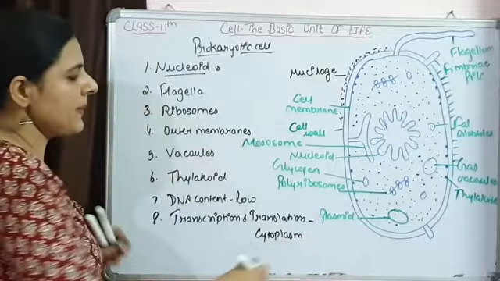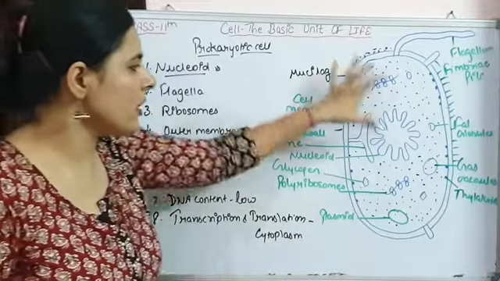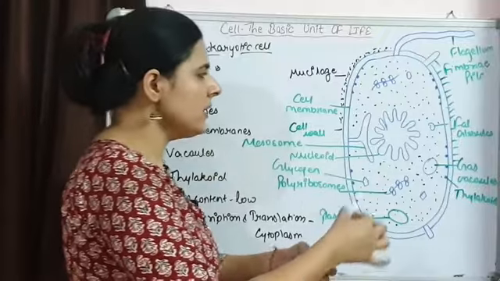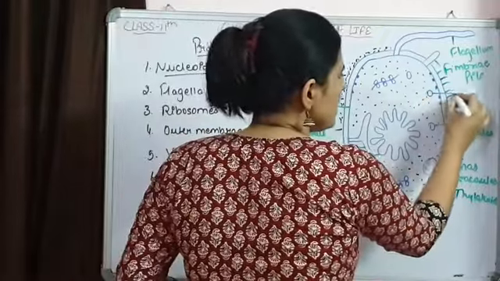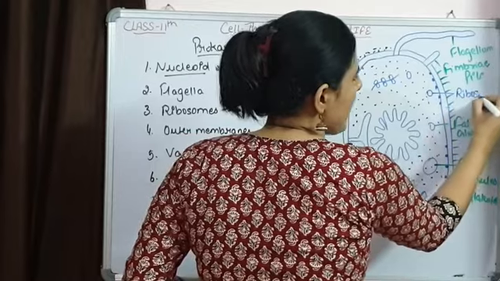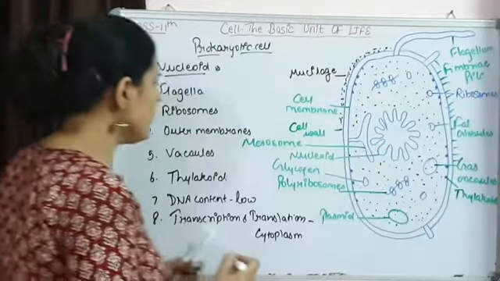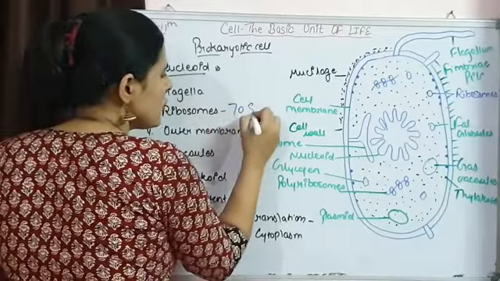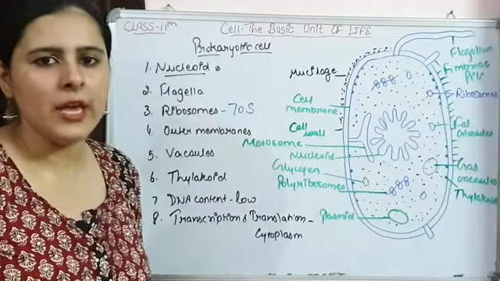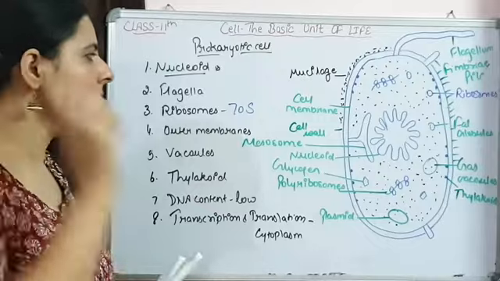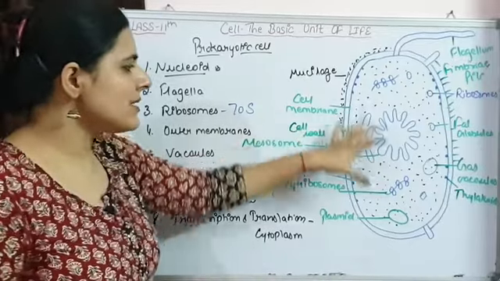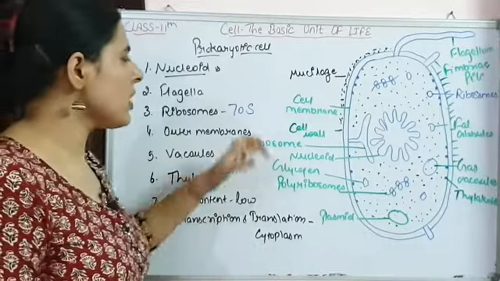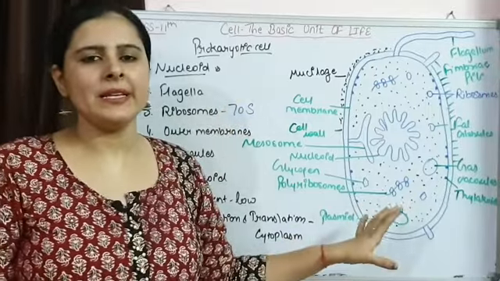And we have seen that we haven't drawn any membrane bound organelle, only ribosomes are there. Other membrane bound organelles are going to be absent. Ribosomes are there, and these are 70S ribosomes which are present only in the cytoplasm. So this is a simple prokaryotic cell. In our next class we will talk about a typical bacterial cell.